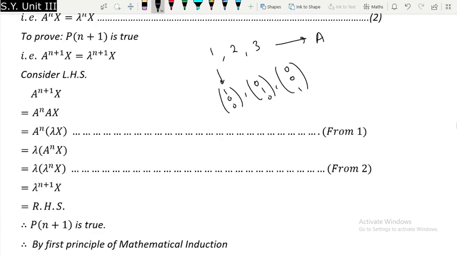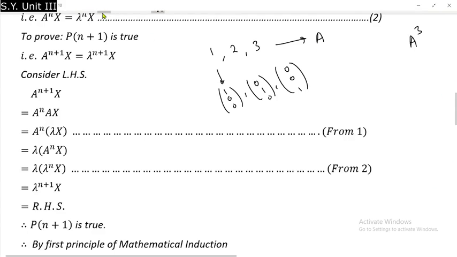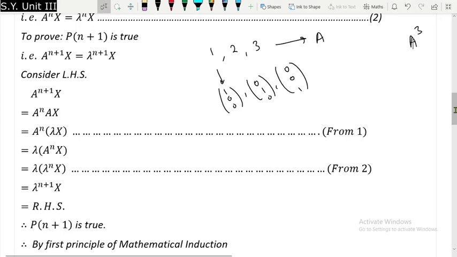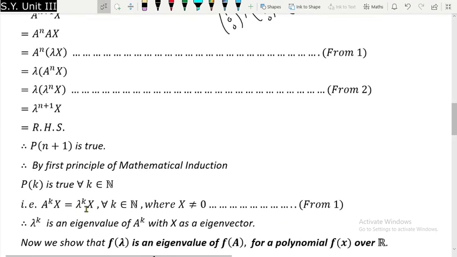Then they will ask you what the eigenvalues of A cube are, and also the corresponding eigenvectors. Just note that the eigenvectors remain exactly the same. What we have proved here is that while proving lambda raised to k is an eigenvalue of A raised to k, the eigenvector is the same, it is x only, it is not changing.